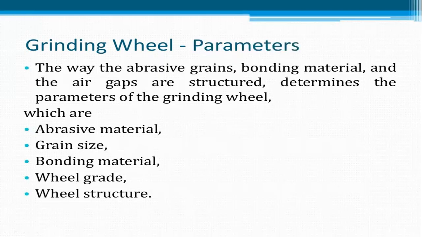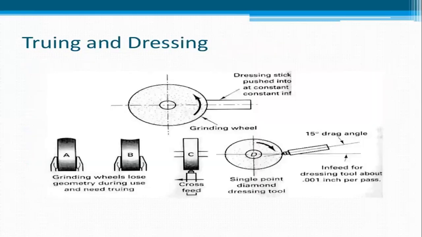Grinding wheel parameters. The grinding wheel parameters consider the abrasive material, grain size, bonding material, wheel grade, and wheel structure. In the grinding wheel, there will be truing and dressing operations. These are diagrams of the truing and dressing operation. The dressing stick is pushed at a constant interference into the grinding wheel for the forming of grains.